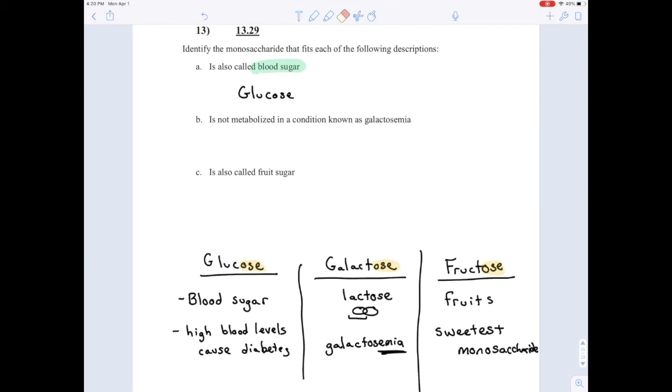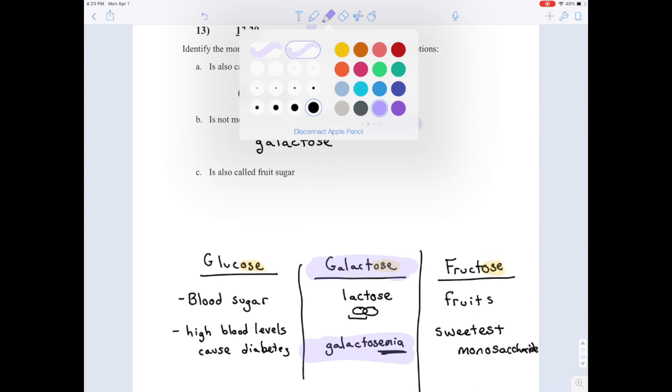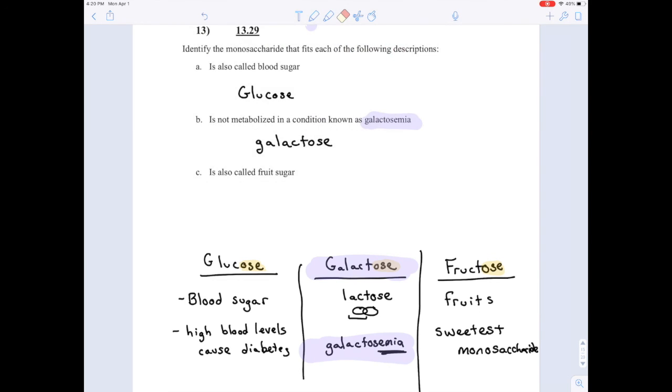All right, is not metabolized in a condition known as galactosemia. Galactosemia is where galactose builds up in your blood, or in your body tissues in general. So galactose. And is also called fruit sugar. Well, that would clearly be an example of fructose. Fructose, as you can see from that FRU there, is in fruits. It's the sweetest of the monosaccharides.